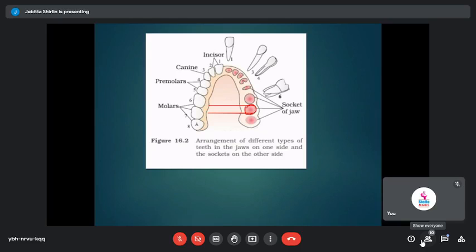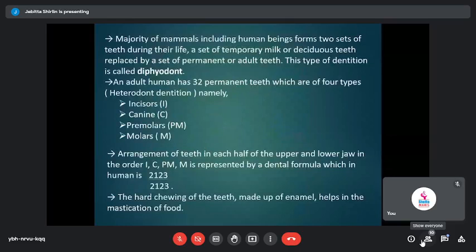When you look at mammals, including human beings, there are two sets of teeth that are developed during their lifetime. The first set of teeth is called the temporary teeth or the milk teeth. It is also called the deciduous teeth.